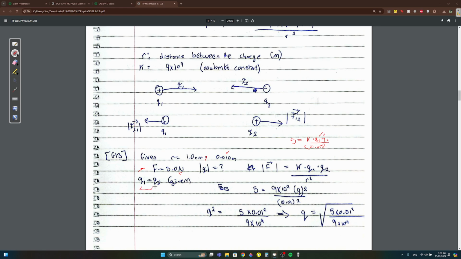Q1 and Q2, they said they're equal to each other. It's given. Q1 and Q2 are the same charge. So instead of Q1 and Q2, you could just write Q times Q, in other words, Q squared. So K times Q squared over 0.01 squared equals 5. We know that K is Coulomb's constant, 9 times 10 to the power of 9, and you solve for Q squared.